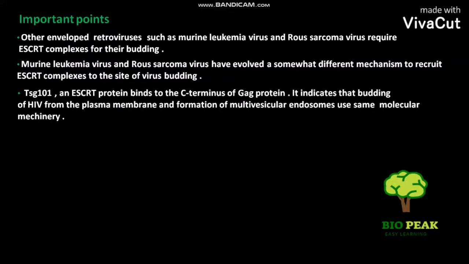TSG101, an ESCRT protein, binds to the C-terminus of GAG protein. It indicates that budding of HIV from the plasma membrane and formation of multivesicular endosomes use the same molecular machinery.